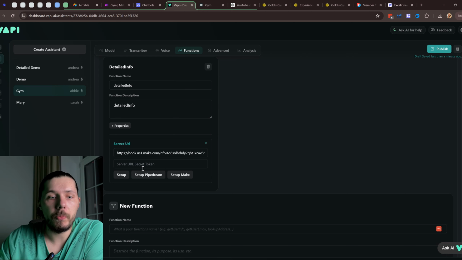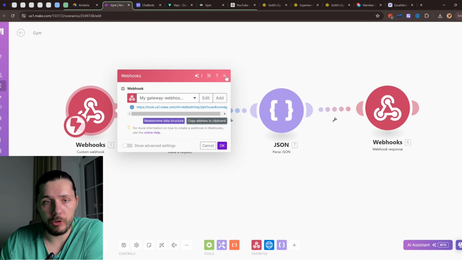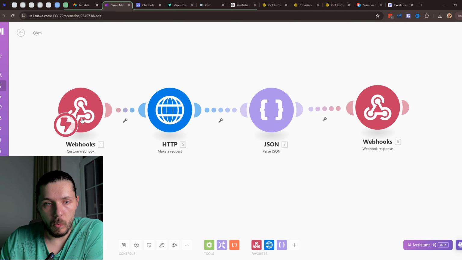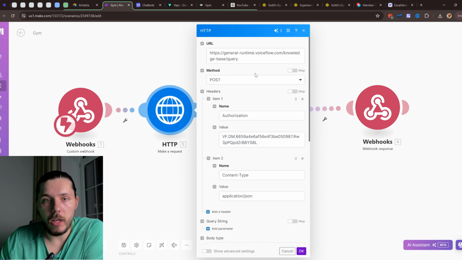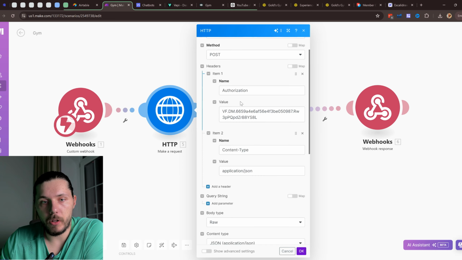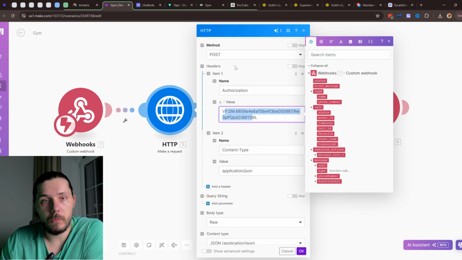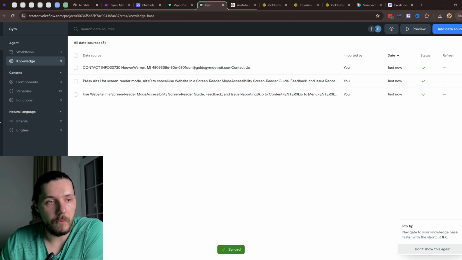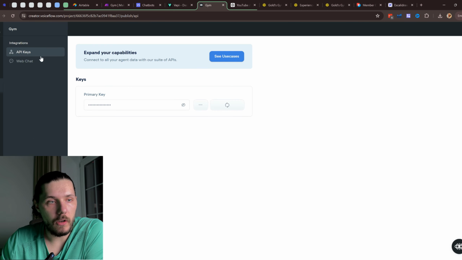When the function is called, it will send the webhook and it will trigger this automation. So what happens then? It's doing the HTTP request to the voice flow. Again, I'll go through this: method post, authorization. And here we need to paste the API key from the voice flow. It's in the integrations API key.